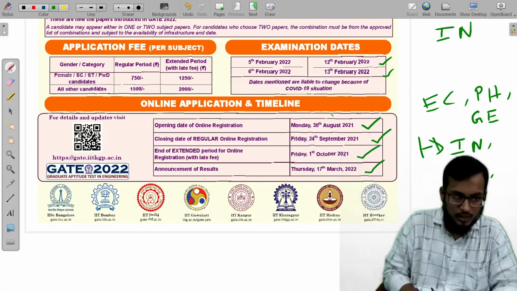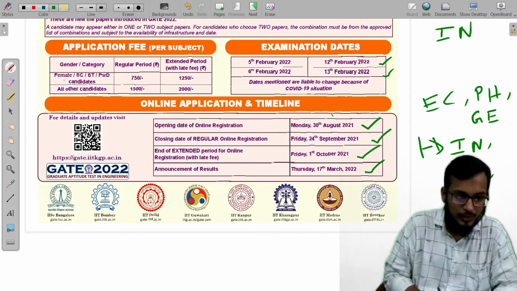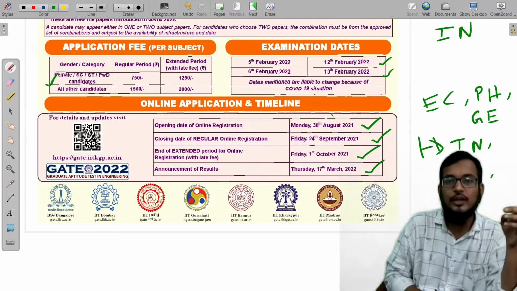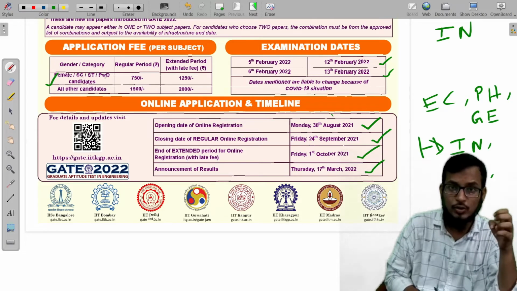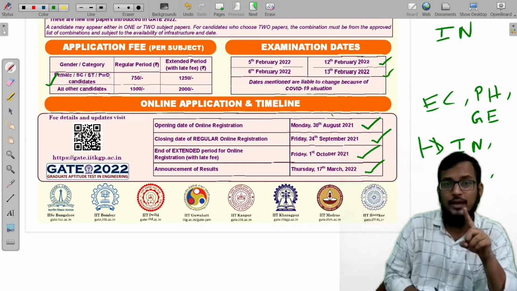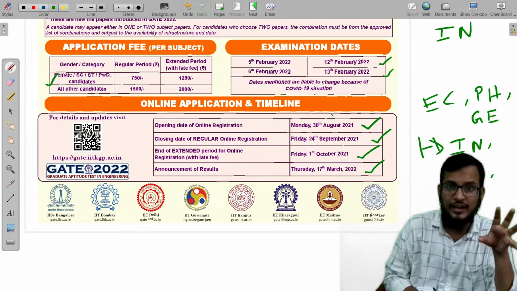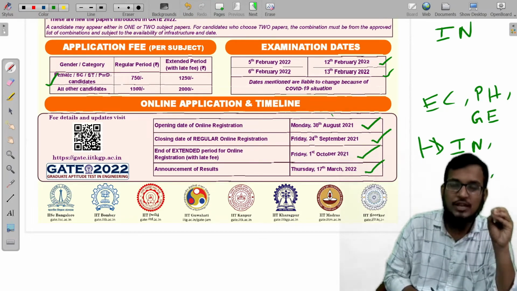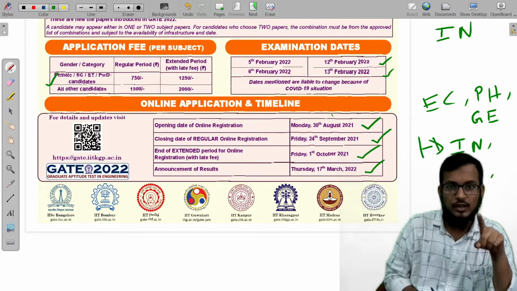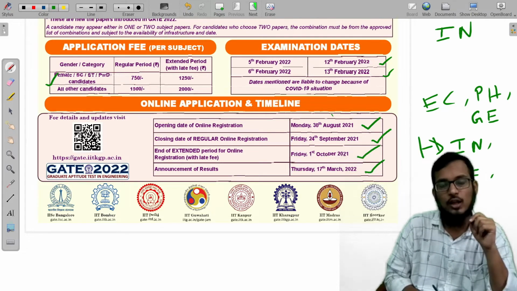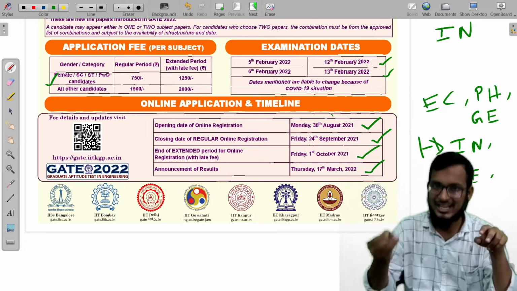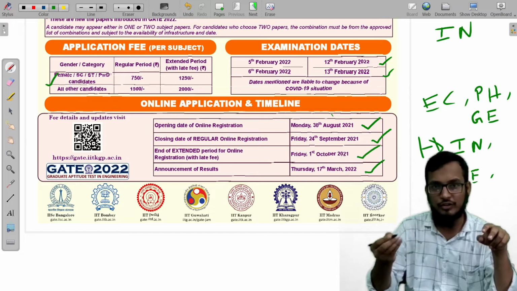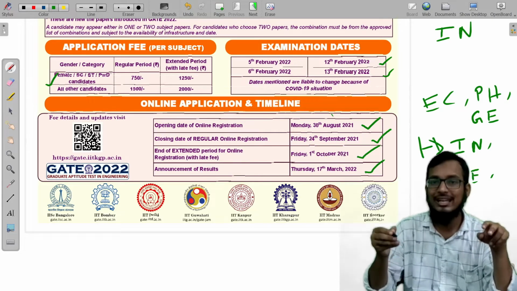Now, fees, a very important thing. Suppose you are from a reservation category, that is SC, ST, or physically handicapped, then your fee is going to be 750 per paper. Or if you are a female candidate, then your fee is also 750 per paper. You can appear for two subjects this year. If you want to appear for another paper, you will be charged an extra 750 if you are female, SC, or PWD candidate.